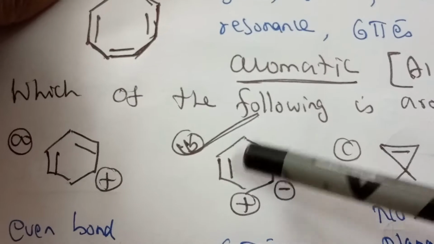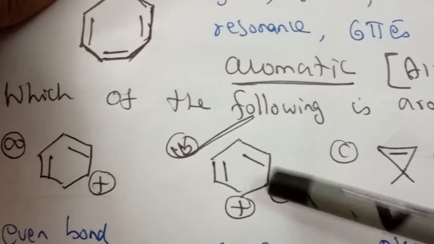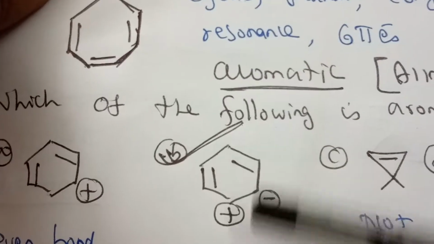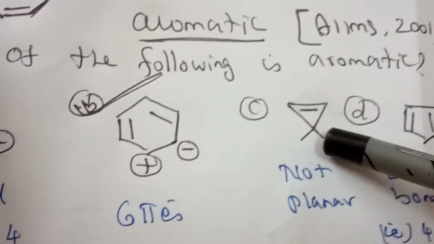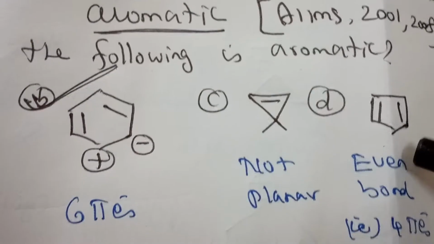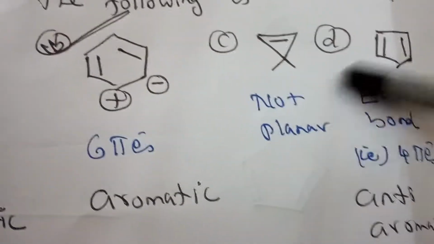How many pi electrons? 2, 4, and here 2 electrons are also involved in delocalization, so this has 6 pi electrons, so it is aromatic. In another case it is not planar because it is sp3 hybridized. Here the bond number is even, so it is anti-aromatic.